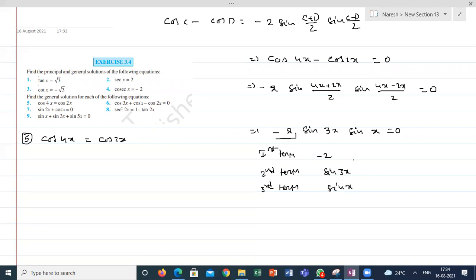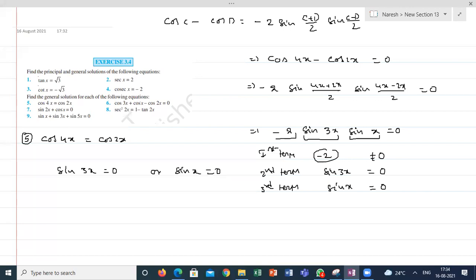The multiplication is 0. When is it possible? -2 can't be 0. So there is a possibility that sin 3x is 0 or sin x is 0.